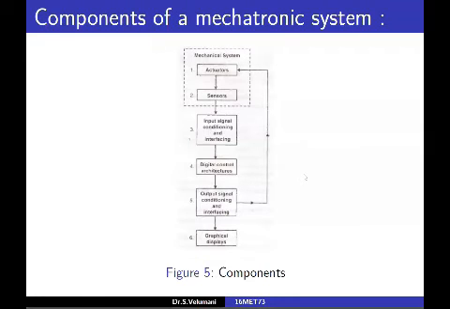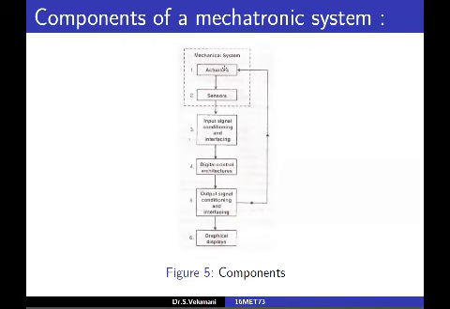Then components of a mechatronic system. For a mechatronic system, we need the following components. First one, actuators we require. Second one, sensors. Third one, input signal conditioning and interfacing. Fourth one, digital control architectures. Fifth one, output signal conditioning and interfacing. Sixth one, graphical displays. These 6 components are compulsorily required for a mechatronic system.